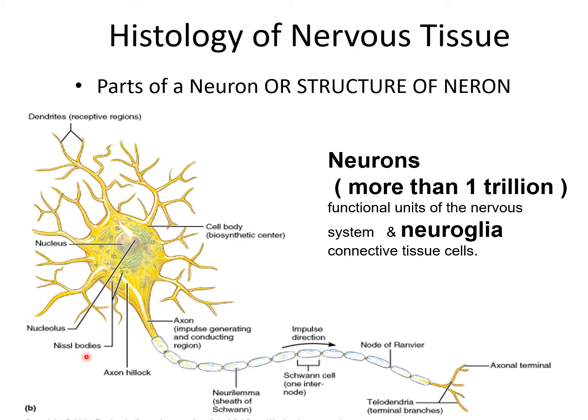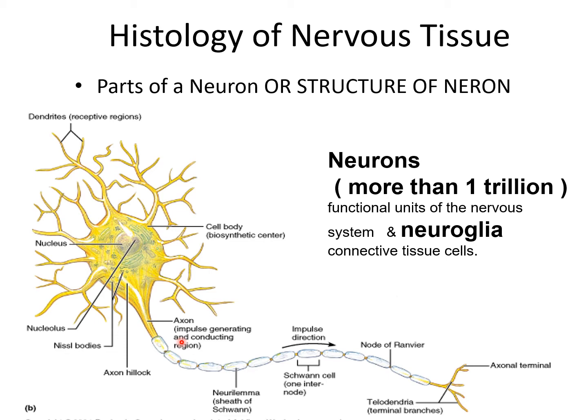Now the second one is the neurofibrils. So this is the nucleolus, Nissl body, this is the nucleus, this is the dendrite, which is a process, and this is the axon. The anterior part is given the name axon hillock. Neurofibrils are seen when prepared by the silver impregnation method. Another feature of the neurofibrils is that they permeate the cytoplasm. The presence of a network of fibrils is given the name neurofibril. When seen under the electron microscope, it shows microfilaments, microtubules, and neurofilaments. So these are the neurofibrils.